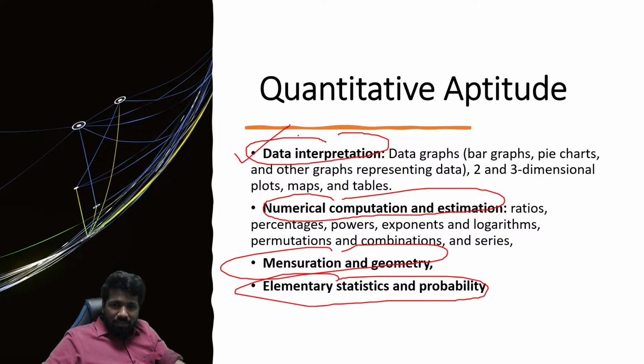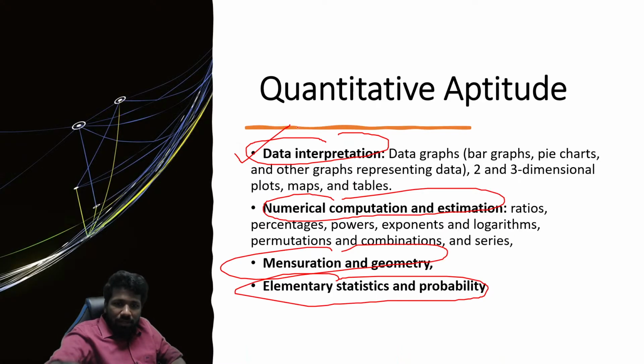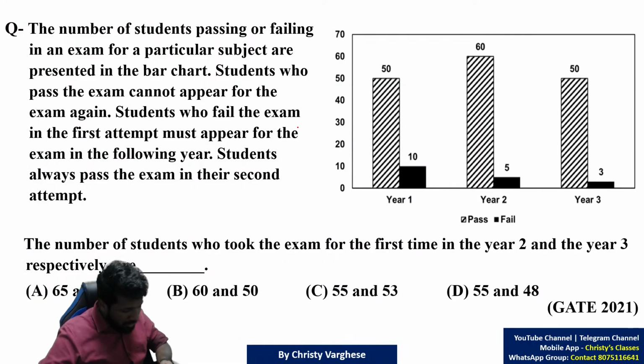Data interpretation means data will be given, and you have to interpret it. I will show you an example also. This was a 2021 GATE exam question on data interpretation. Try the question, all of you. I will give you one example each for each of the sub-units. Quantitative aptitude is a unit. The sub-areas are data interpretation, numerical computation and estimation, mensuration and geometry, elementary statistics and probability. So one example each. Please try it super fast.